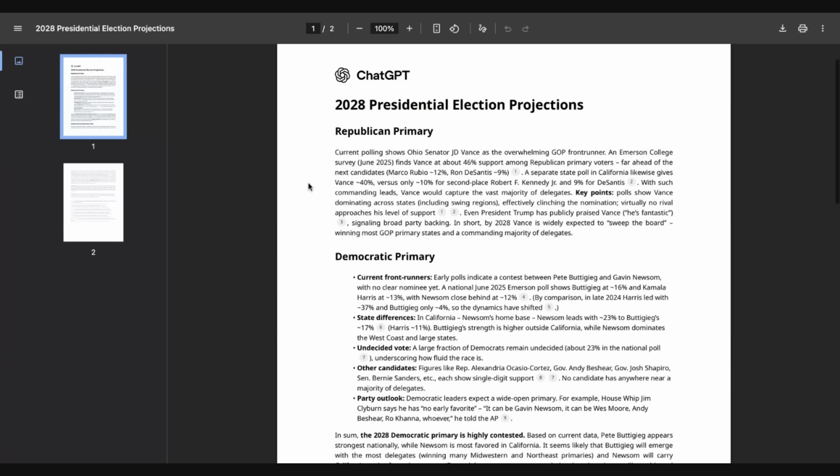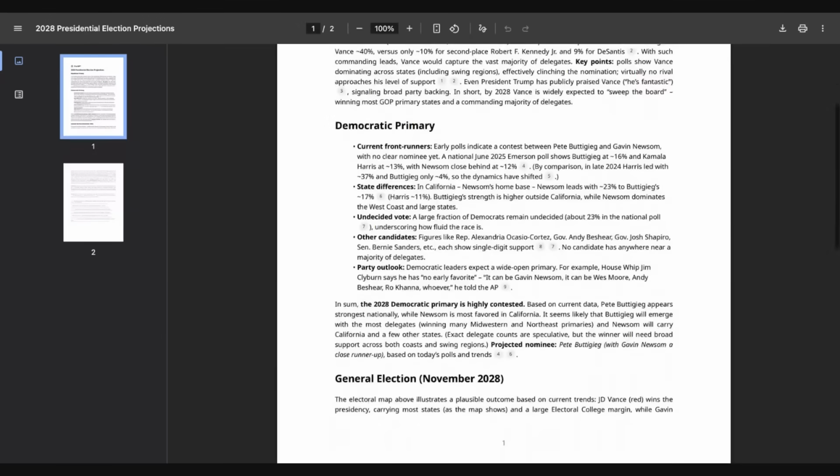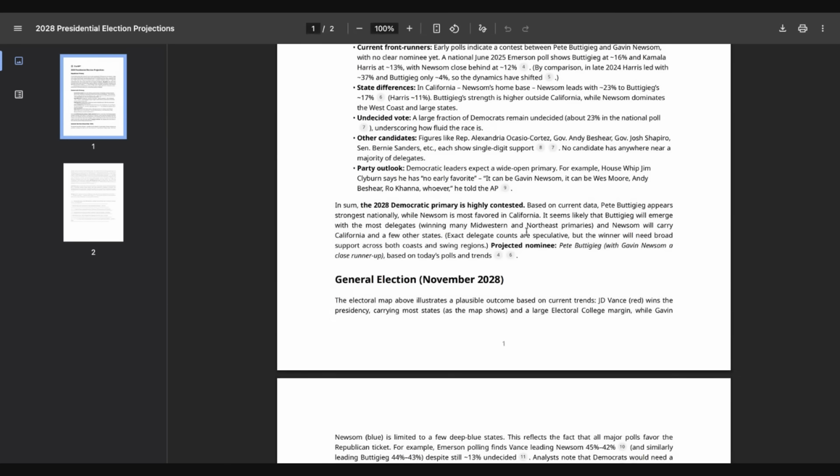What it shows here is that JD Vance is overwhelmingly the favorite to be the GOP nominee, citing polling, and would pretty much clinch the nomination with virtually no competition, even citing that President Trump signaled enthusiasm for his candidacy. And then we see the Democratic primary is a little bit more undecided according to the model. A lot of other candidates are still there and it's more of a divided primary, but the AI projects that Pete Buttigieg will be the nominee.